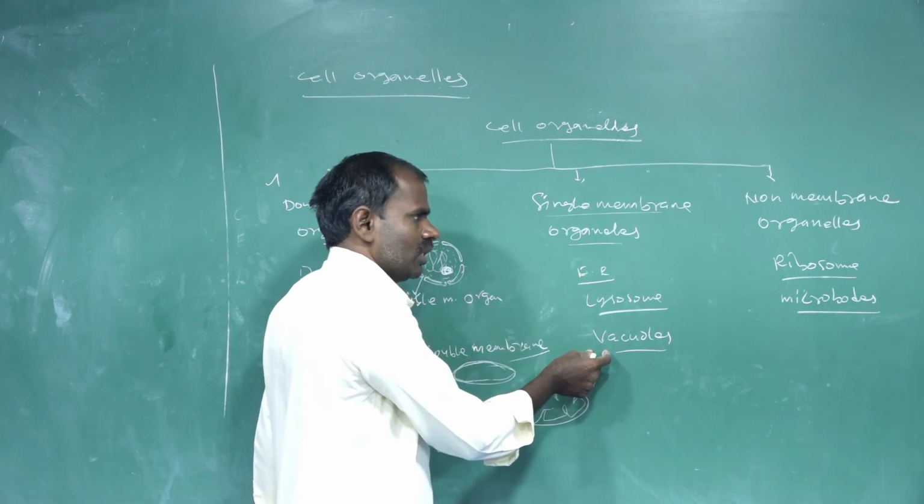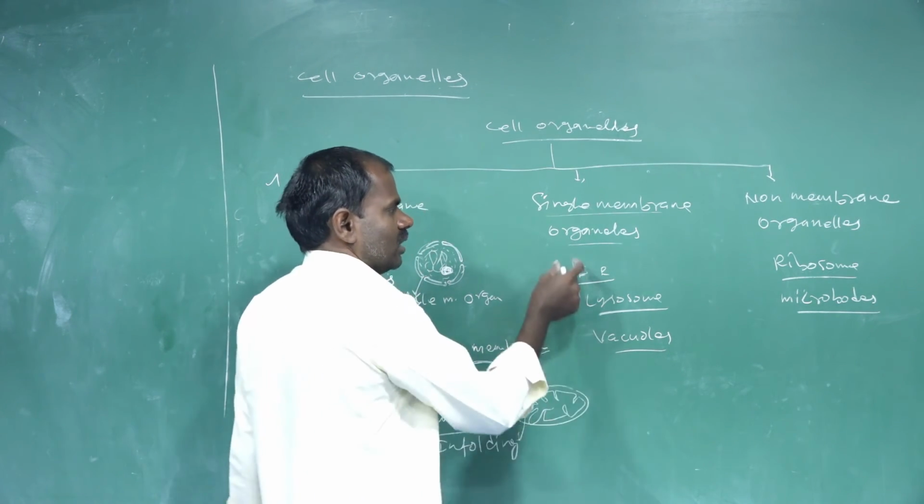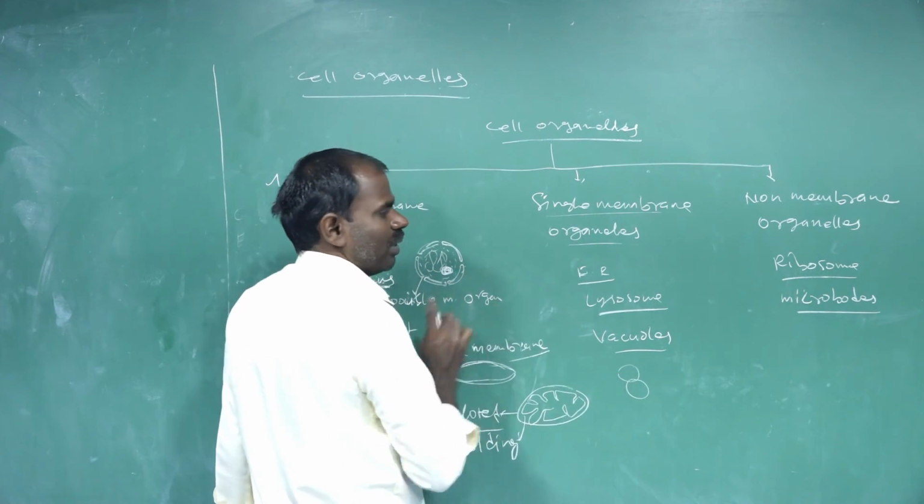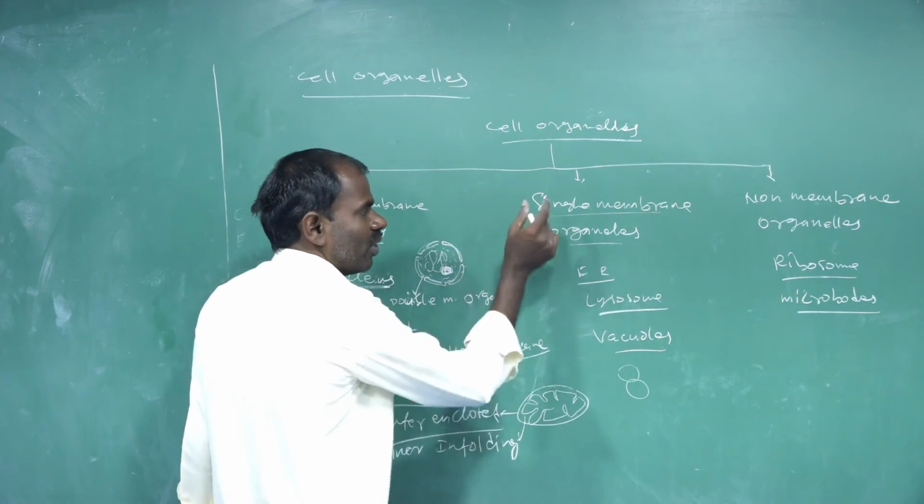Lysosomes and vacuoles are only single membrane organelles. Microbodies are also single membrane bound organelles.